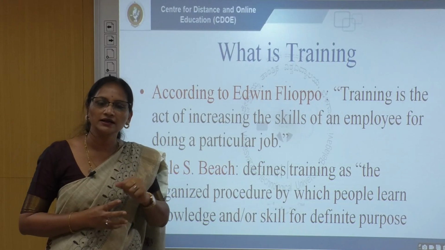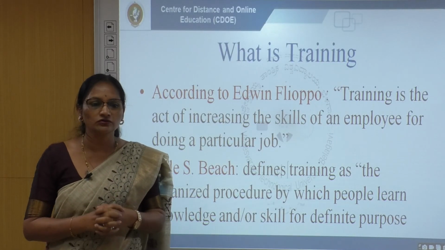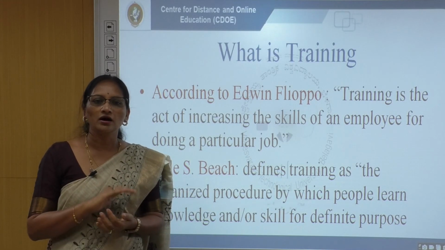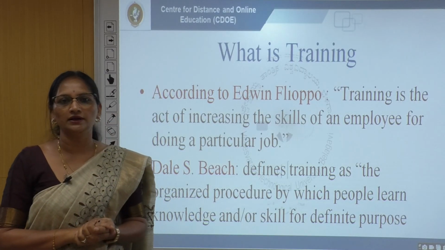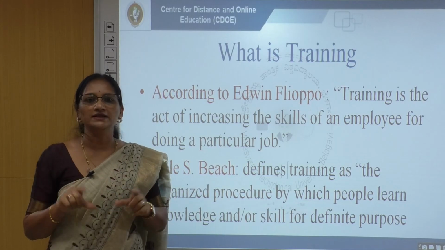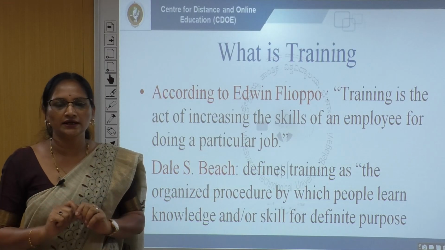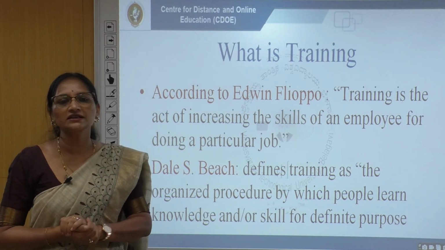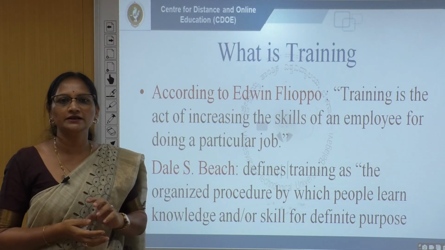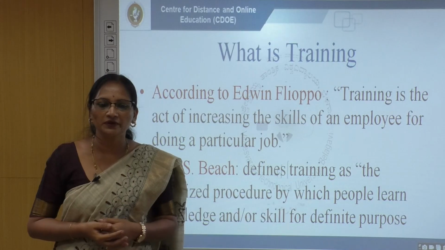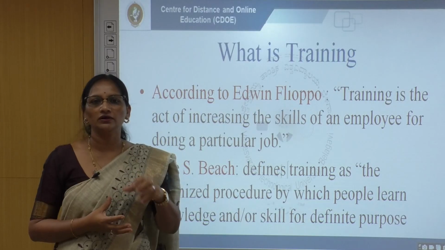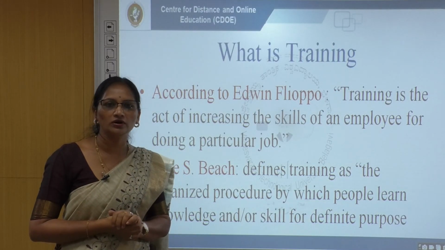Here, the first thing is that whenever we conduct training, it should go with an organized procedure. That means what the training is, how you are going to conduct it, from whom, and where you are going to conduct it. All the questions related to training have to be answered properly. Before conducting the training, the organization has to have an organized procedure. That organized procedure is nothing but the training here. The purpose is to enhance the knowledge and skills of the employees according to that particular job requirements. Okay. So, this is what we can say training is.